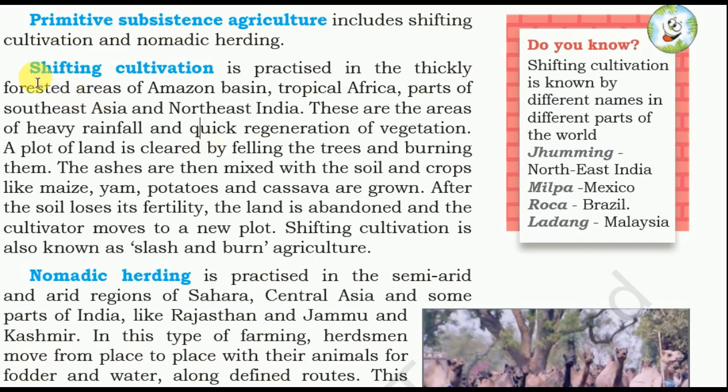Shifting cultivation is practiced in thick forest areas of the Amazon basin, tropical Africa, parts of Southeast Asia and Northeast India. These are areas of heavy rainfall and quick regeneration of vegetation. A plot of land is cleared by felling the trees and burning them. The ashes are then mixed with the soil and crops like maize, yam, potatoes, and cassava are grown. After the soil loses its fertility, the land is abandoned and the cultivator moves to a new plot. Shifting cultivation is also known as slash and burn agriculture.